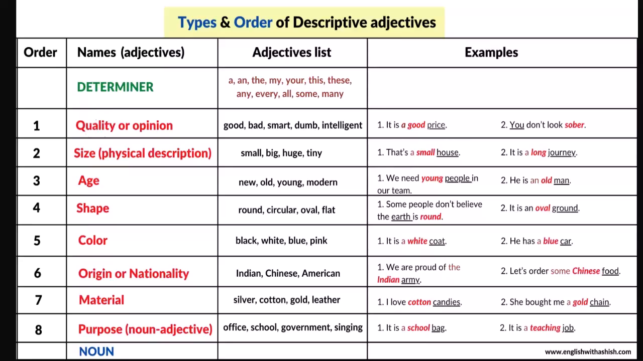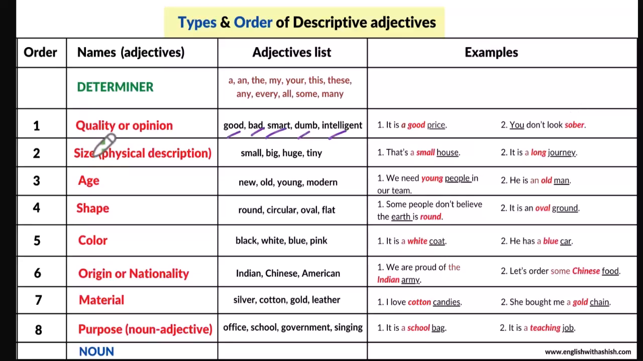First, quality or opinion. These are adjectives that talk about the quality of a noun, which are basically your opinions. Adjectives like good, bad, smart, dumb, intelligent, pretty, huge. These are your opinions. So these refer to the quality of the noun that you modify. Like, it is a good price. You don't look sober. That match was awesome.